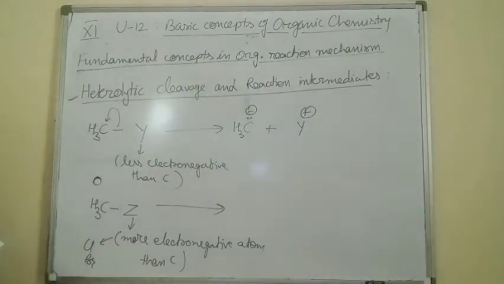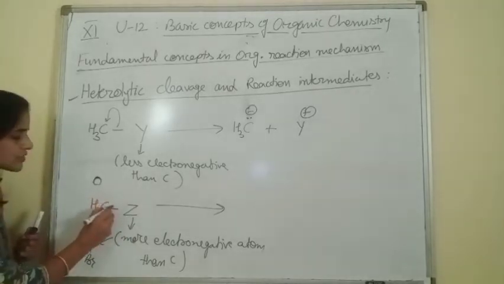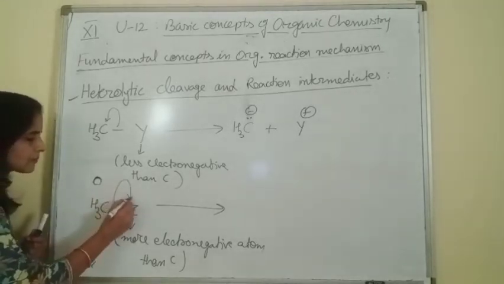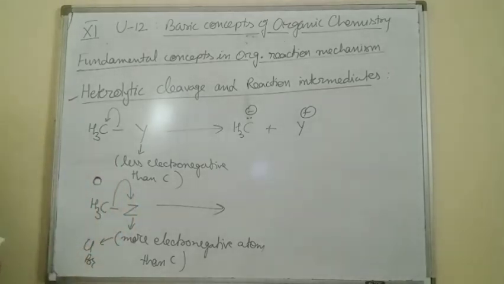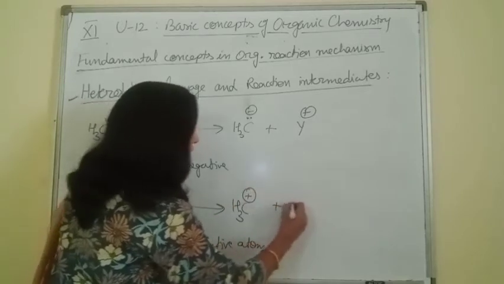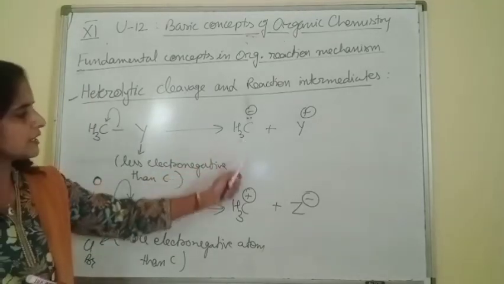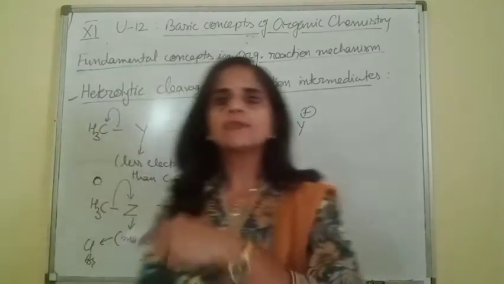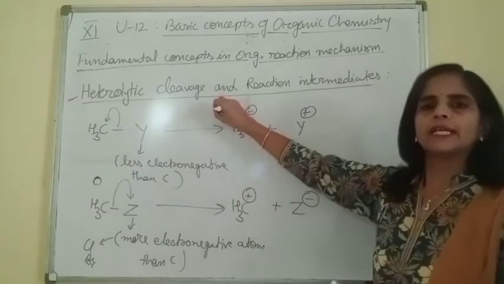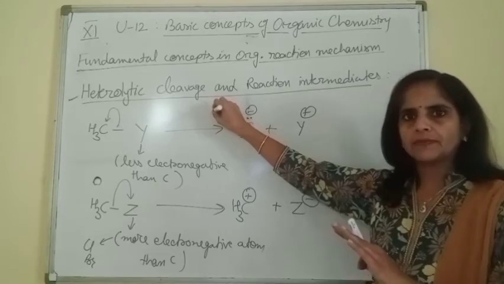In the second case, what happens? Here Z is more electronegative as compared to carbon. So now this shared electron pair is completely transferred on Z. Now carbon becomes positive and this atom becomes negative: CH3 positive plus Z negative. So children, here two types of reaction intermediates are formed, and both are cases of heterolytic cleavage. I think beta now the meaning of heterolytic cleavage is clear.